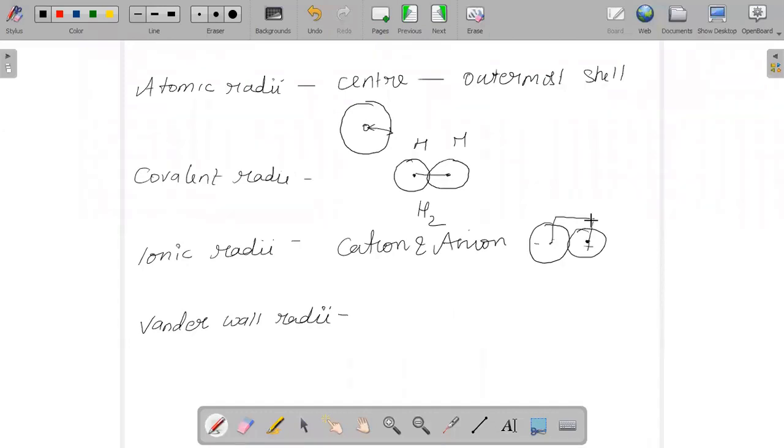And the van der Waals radius, once again, is half of the internuclear distance between adjacent atoms belonging to two different molecules. It is the distance between adjacent atoms of a substance belonging to two different molecules.